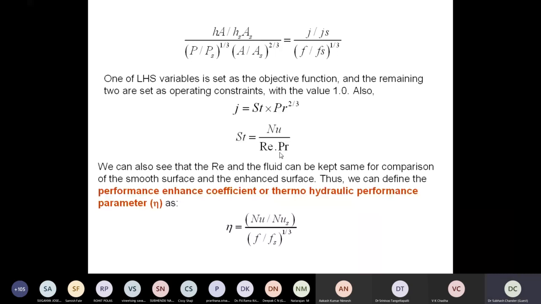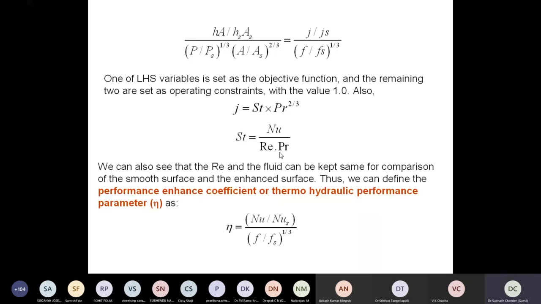It is termed the performance enhancement factor or performance enhancement coefficient, or in general, we call this coefficient the thermohydraulic performance parameter. That is the parameter we are going to use in our further comparison when I go for the case study, right?